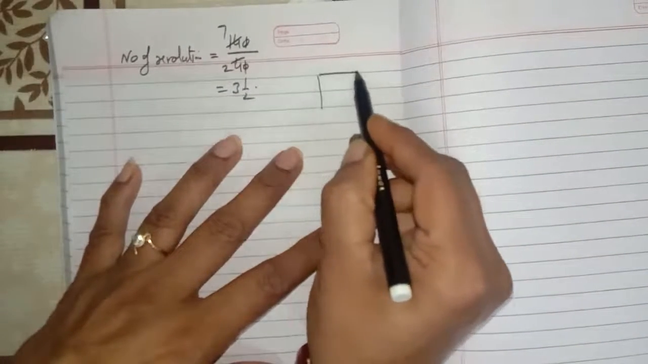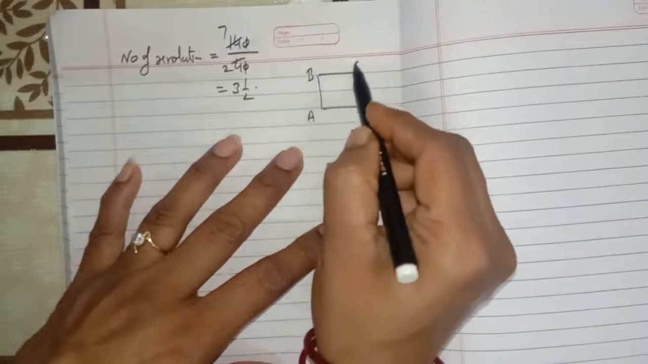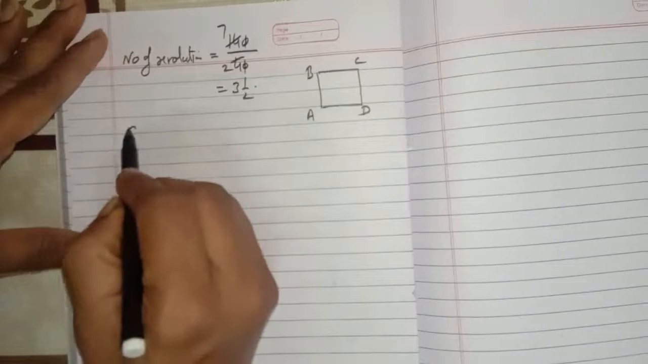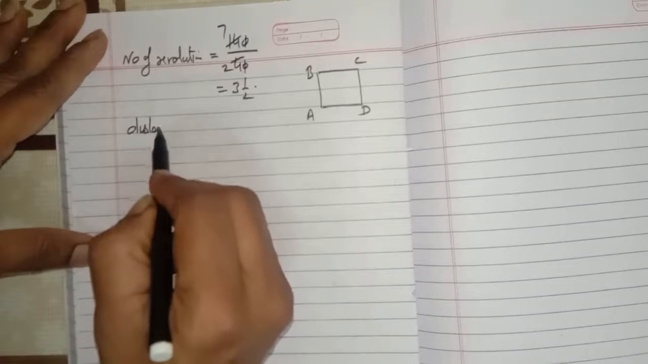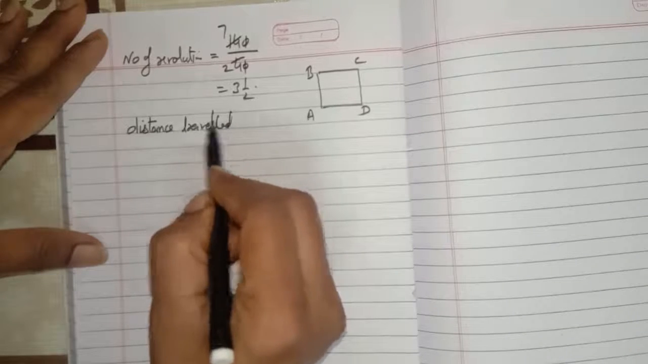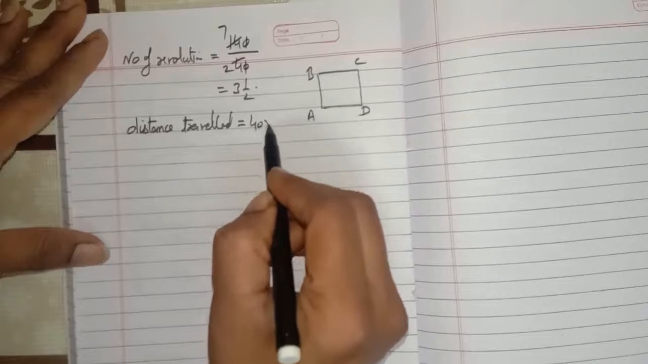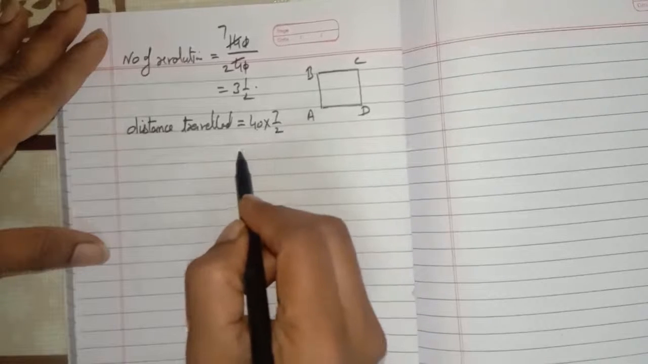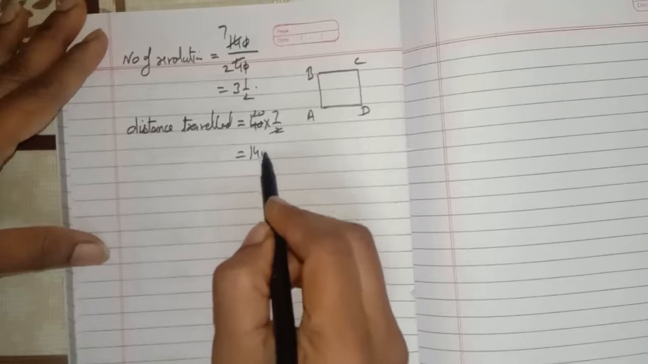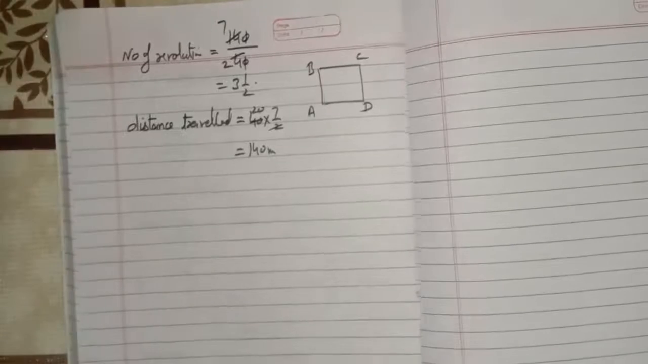I'm again preparing a figure for you so that you can easily understand with the help of this figure. So we will write the distance traveled by the farmer. Distance traveled by the farmer is equal to perimeter multiplied with 7 upon 2. It will be 140 meter. This is our distance. Okay, and what about the displacement?